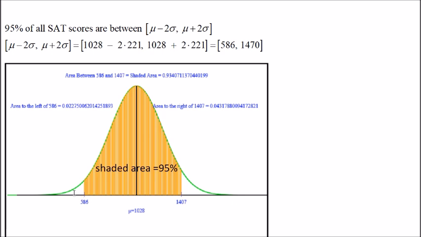Once again, the area between the bell curve and the x-axis is 1, or 100%. The shaded area here is 95%. Right in the middle is 1,028, and 1,028 plus 2 standard deviations is 1,470, and 1,028 minus 2 standard deviations is 586.